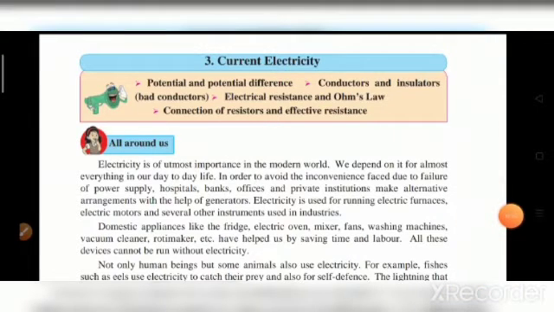Moving on to the chapter Current Electricity, the revision for that, the summary sort of thing, is we have studied potential and potential difference. We have studied conductors and insulators in this chapter, electrical resistance and Ohm's law, and we have studied connection of resistors and effective resistance.